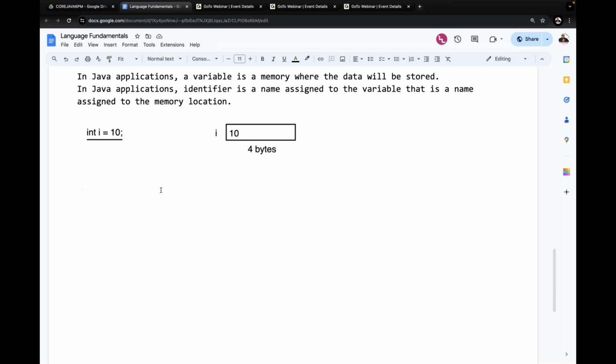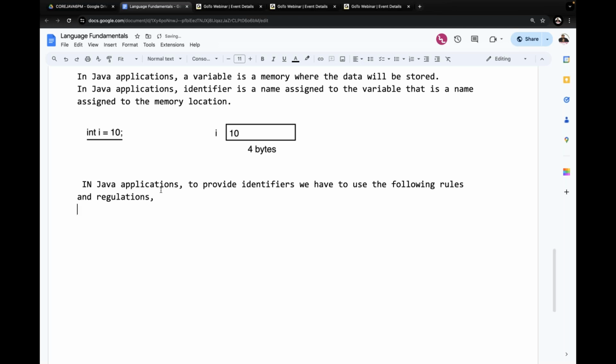Understand it now? Similarly, in Java applications, to provide identifiers, we have to use the following rules and regulations. I think you understood my point.